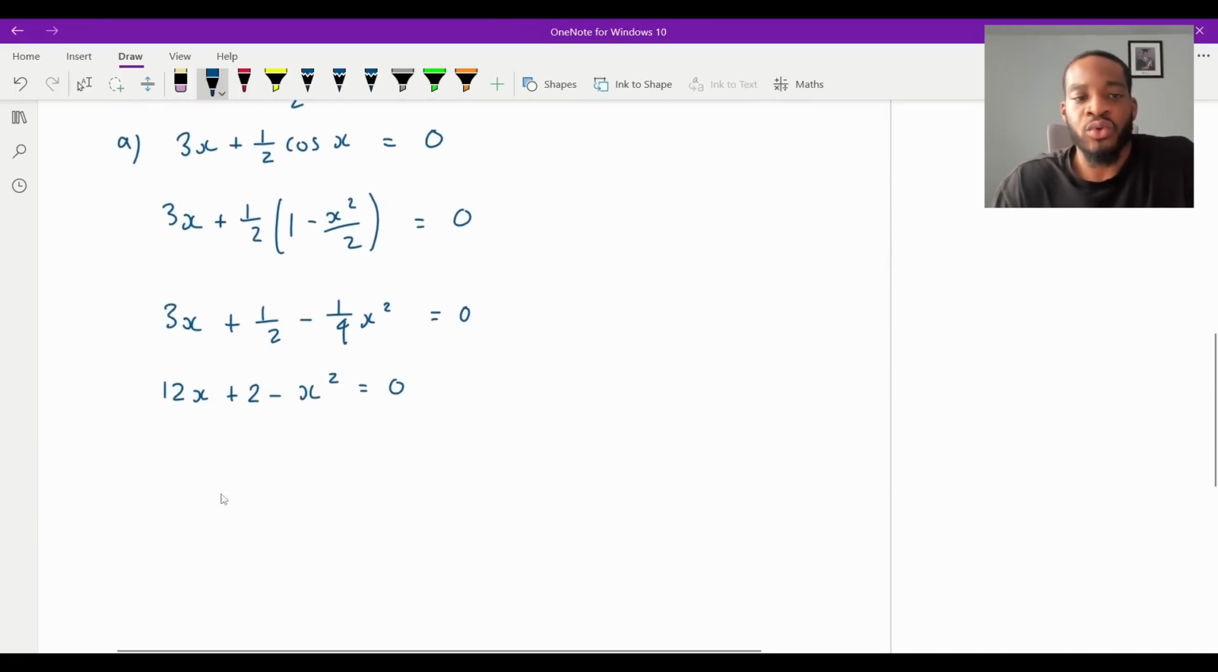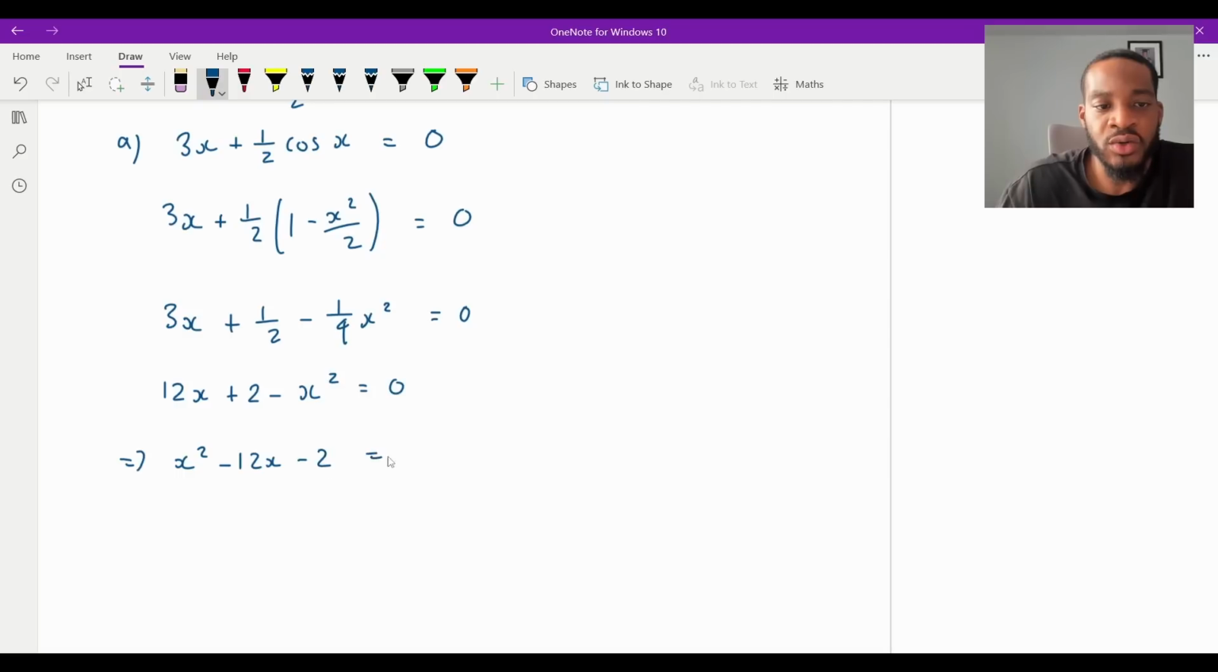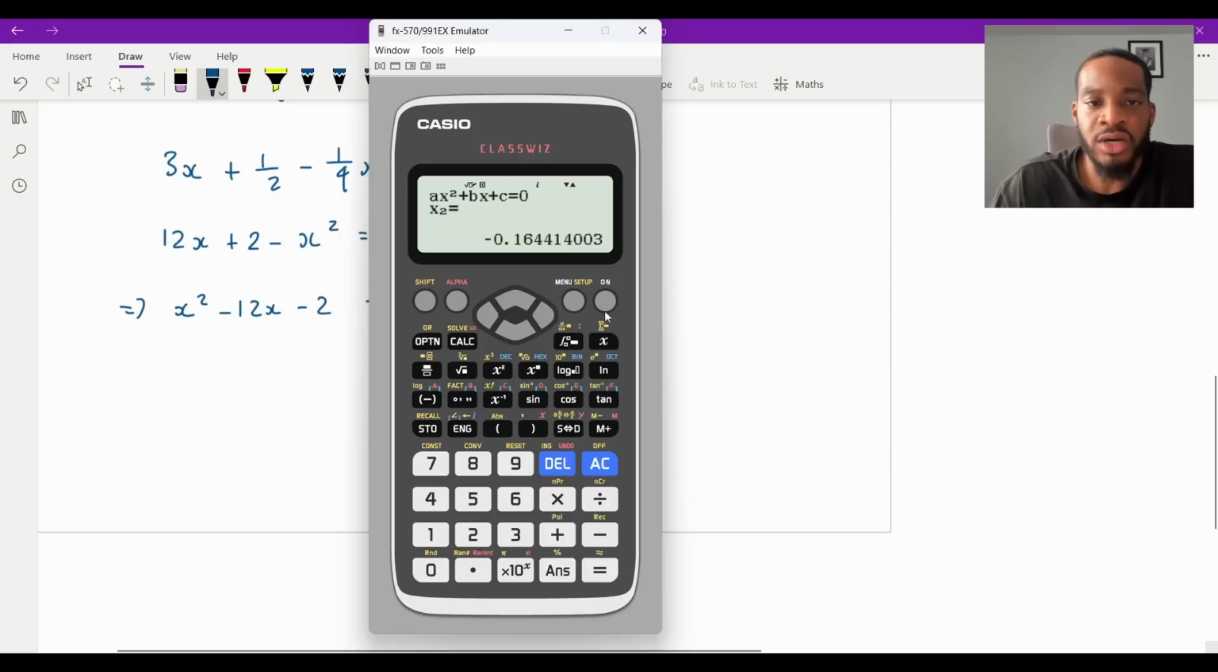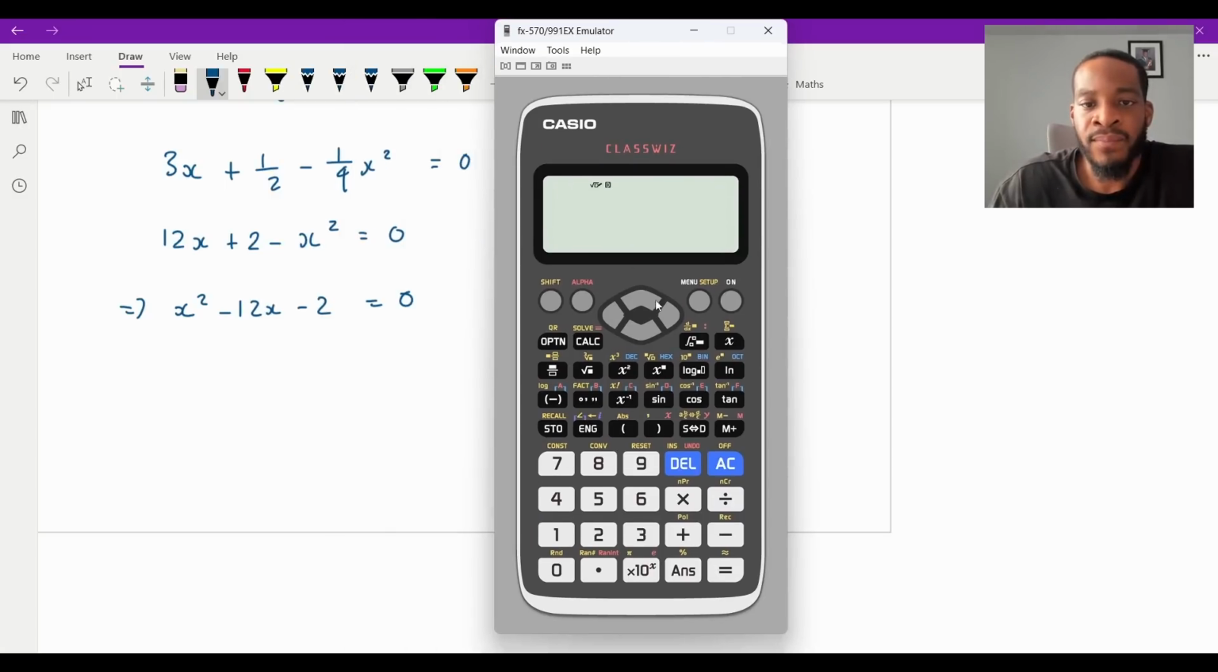And then I'm going to put this on the other side. So it's going to be x squared minus 12x minus 2 is equal to 0, isn't it? And then now I need to figure out what x is, which is going to be beta. So I'm just going to solve this using my quadratic solver. So I put this here. Equation, polynomial, 2. It will be 1, minus 12, minus 2.